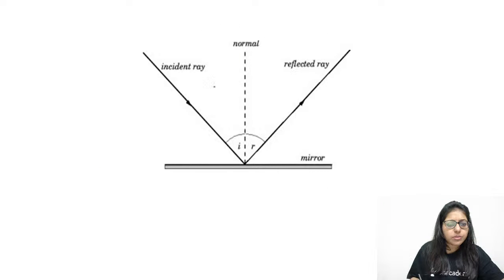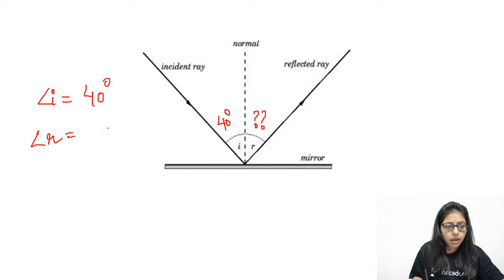So let me give you a question. Quickly answer this question. If angle I is 40 degree, tell me what is angle R? Very good Pranav, very good Arpita. It is 40 degree, right? Very good Kabir, very good Rishik, Smriti, Satish, wonderful. Great. We have answers from all of you.